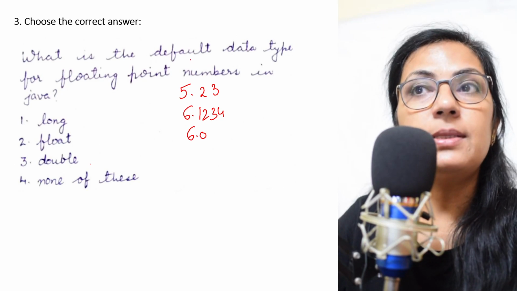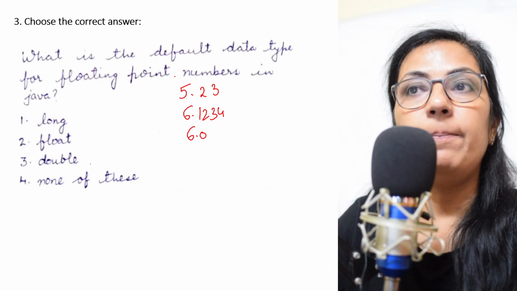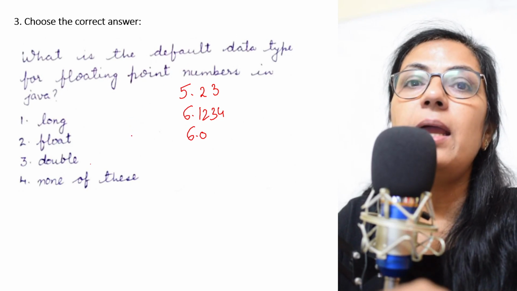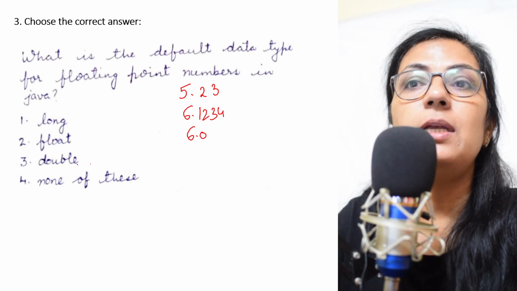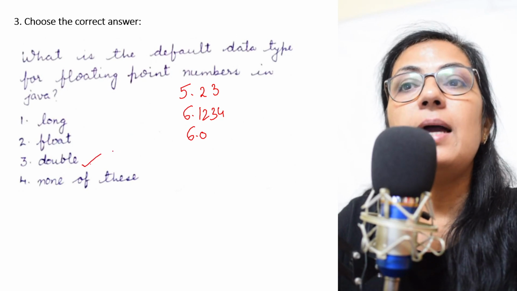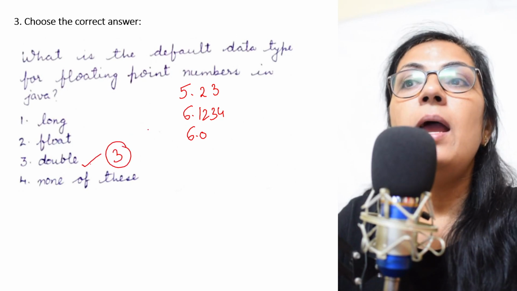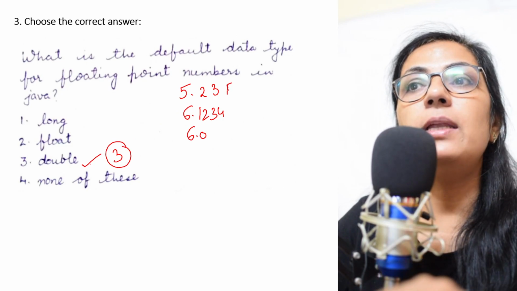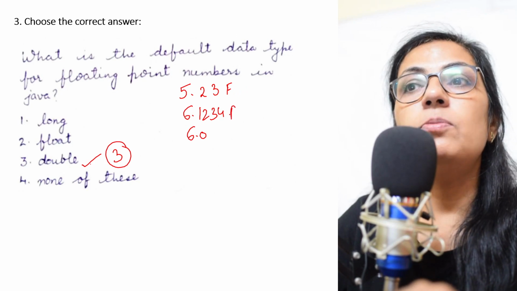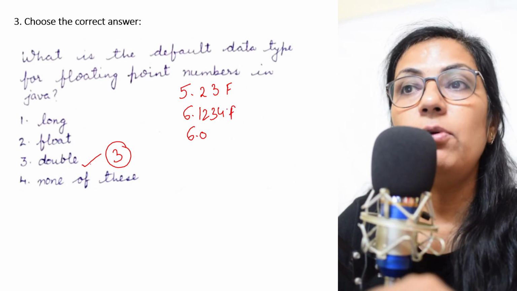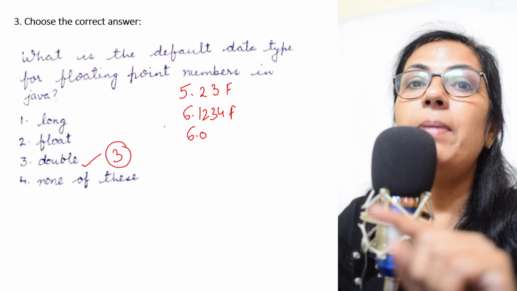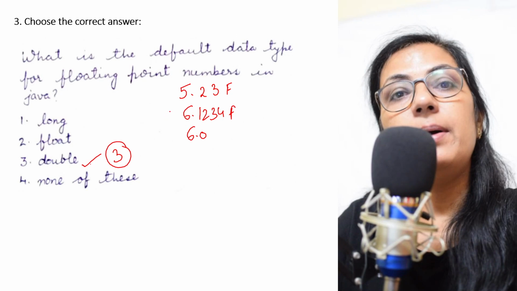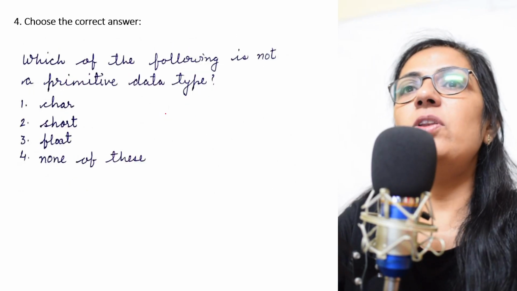And the question is there, what is the default data type? So default data type means if you don't specify any data type for the floating point values, which data type it takes, and the correct answer is double. Children, if we want to specify that this is a float value, then we have to write here f or small f to indicate that it is a float type constant, right? But by default, always the data type of floating point numbers is double. We move on to the next question.